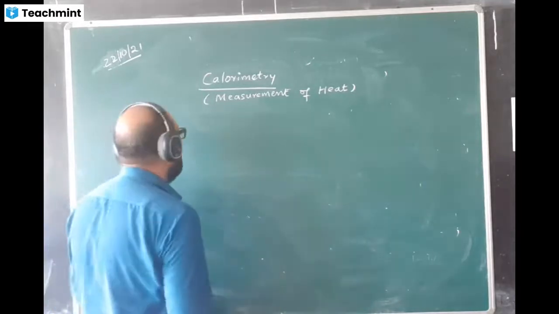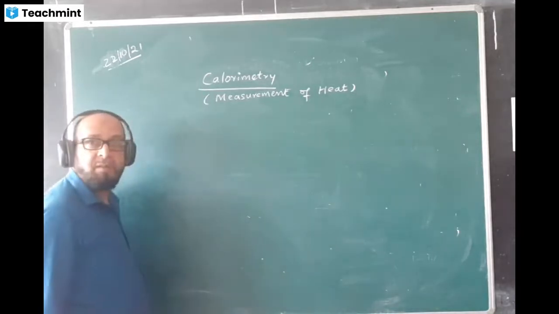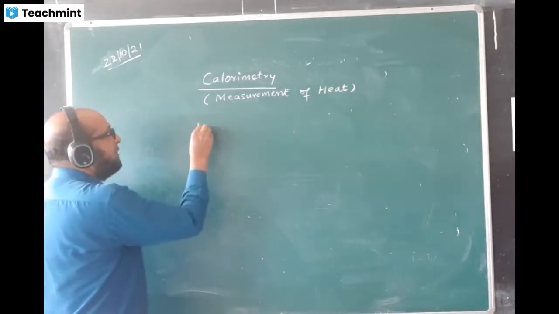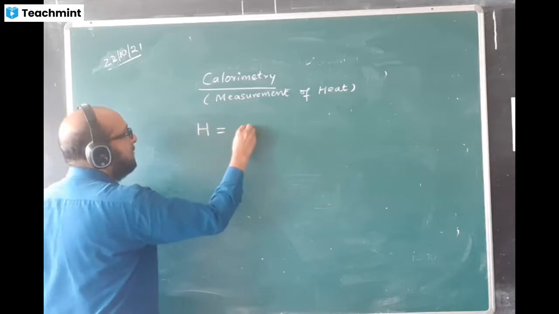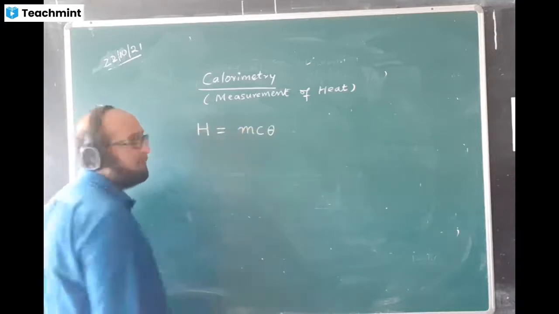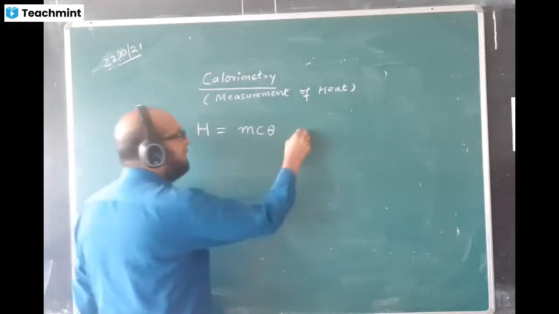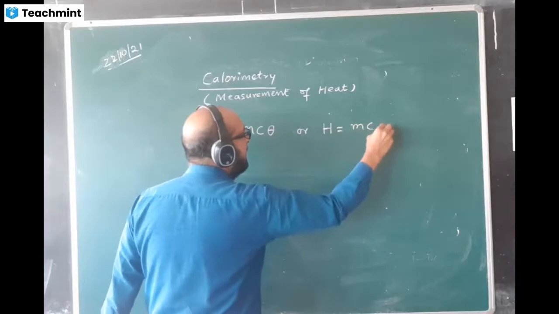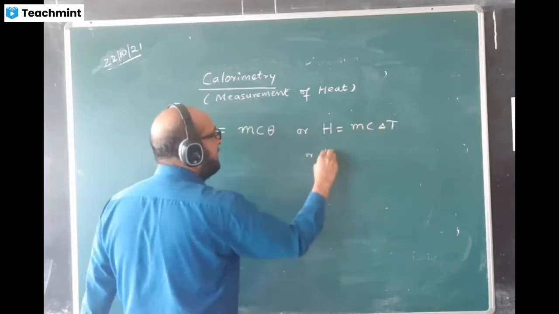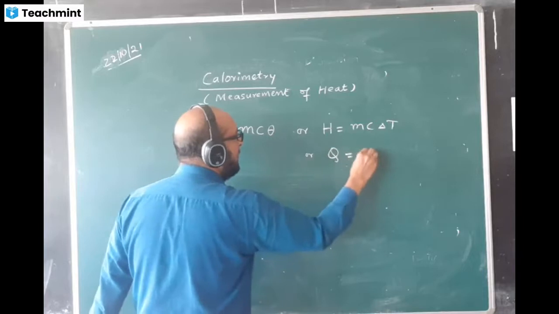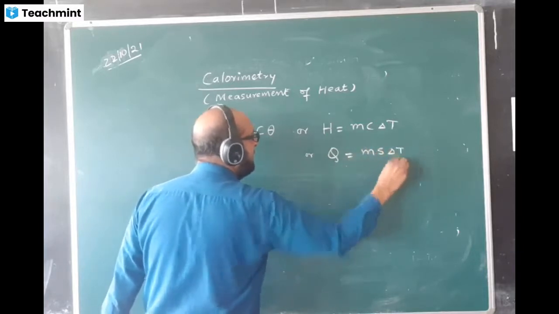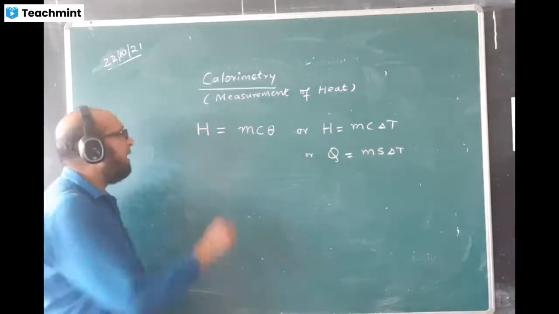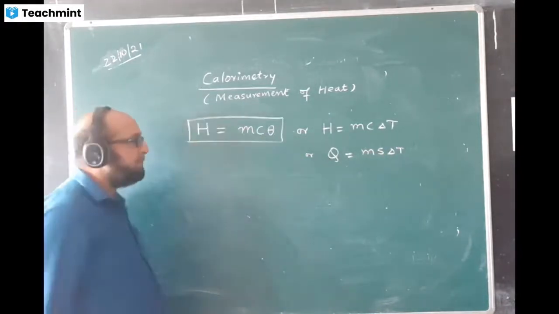Now, heat given to a substance depends on what factors? What is the formula of heat given to a substance? The formula is mc theta. In some books they have given H is equal to mc delta T. In some books they have given Q is equal to ms delta T. You can express it in any one of the ways, so I will follow this way: H is equal to mc theta.